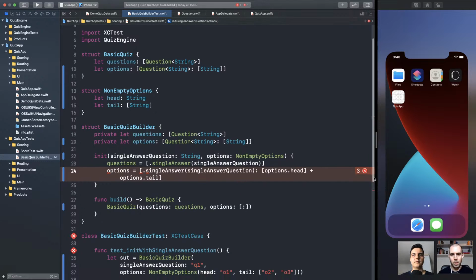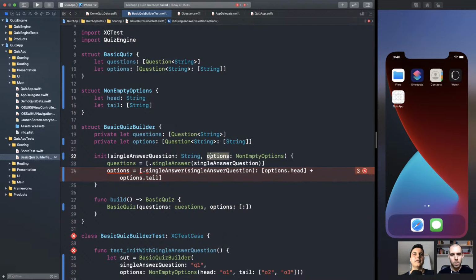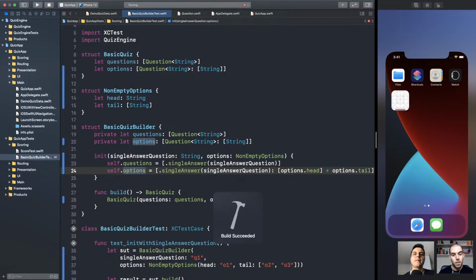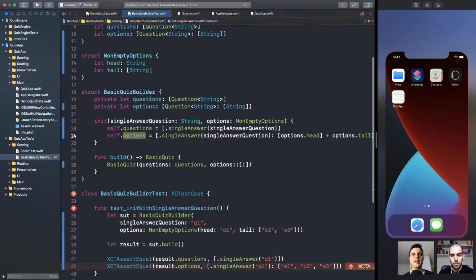Okay. What is wrong? You're confused by the name options and options. Let's use self. Oh, okay. Self dot. Yeah. There you go. Let's build. Still failing, because now we need to pass the options here.